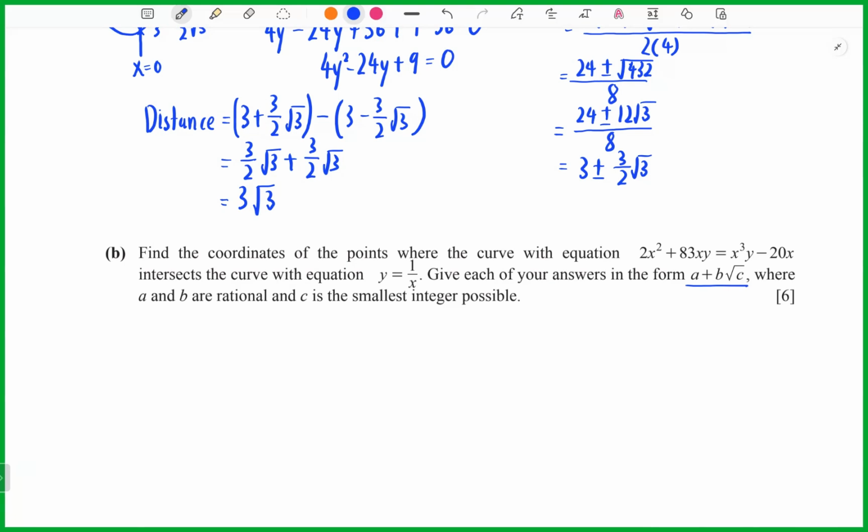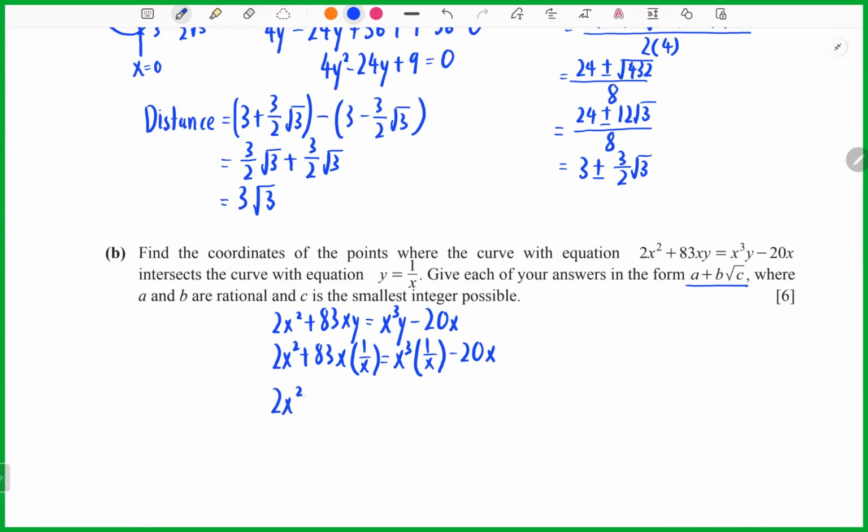Okay, so now we can take 2x squared plus 83xy equals x cubed y minus 20x here. So now we can use substitution. We put 2x squared plus 83x times 1 over x equals x cubed times 1 over x minus 20x.